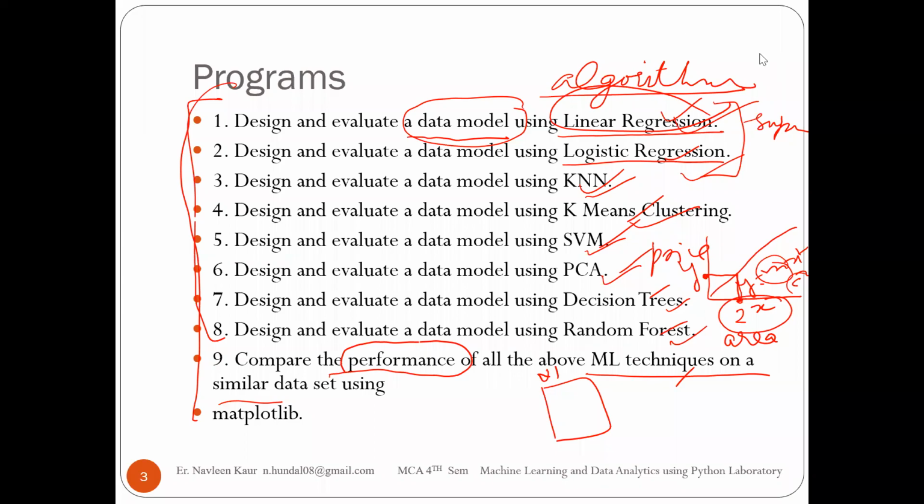So what will happen is that we will create one Excel file. You know Excel files? In Excel files, the data is in the form of columns, right? It is arranged in the form of rows and columns. So we will load that Excel file into our Python program.